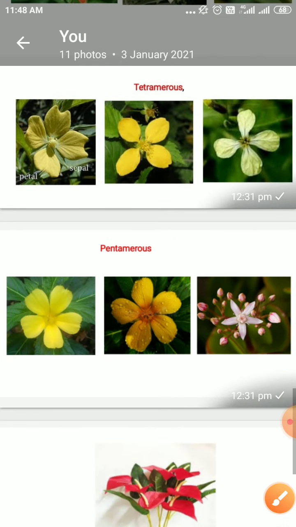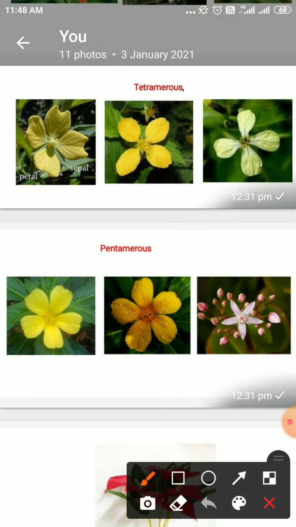Now the last type of merous condition is the pentamerous flower. Penta means 5. The floral parts are present in the number of 5: 5 sepals, 5 petals, 5 stamens. So in the order of 5, the floral organs are there.